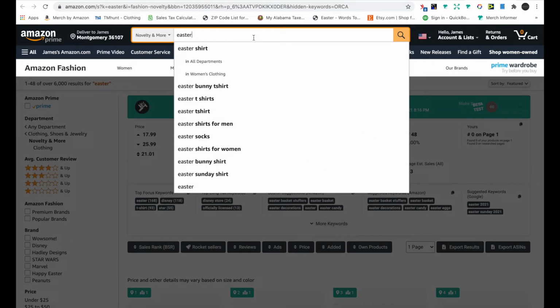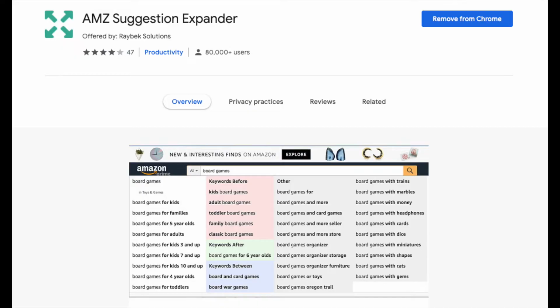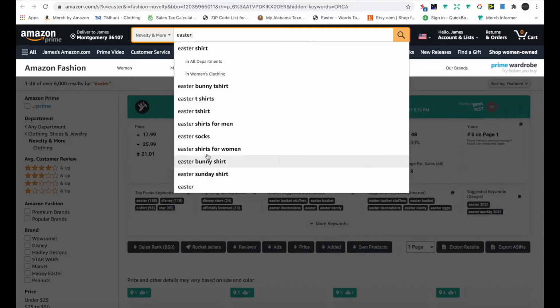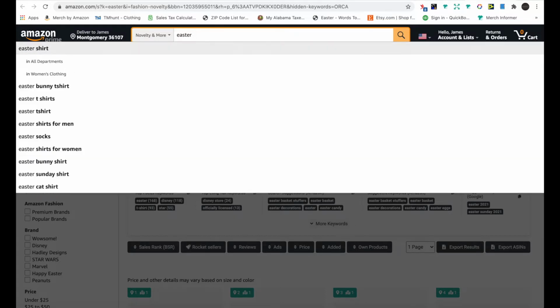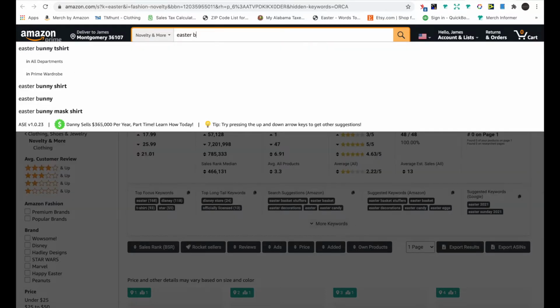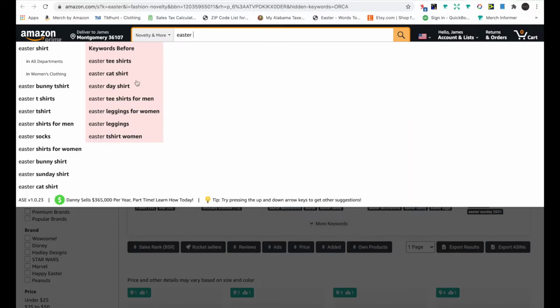Amazon Suggestion Expander, I believe is what it's called, gives you more options below. So you could type Easter and hit A, or Easter B. It'll give you more options than what you normally see right here, like Easter cat, Easter bunny.